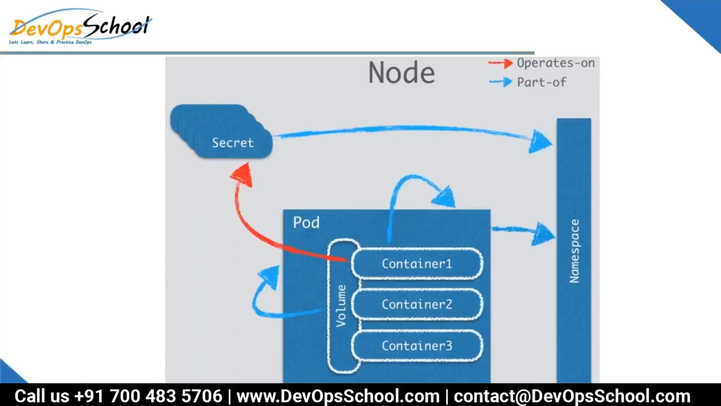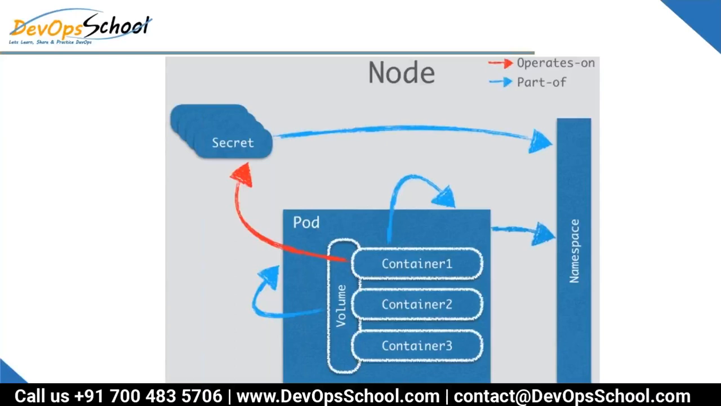Here, the pod is a part of the namespace. Look at the arrows, operates on and part of. So the pod is a part of the namespace, whereas the volume is a part of the pod. You have 3 containers right now in this pod, accessing the same volumes. The container is a part of the pod, and the containers share all the volumes which are mounted at the pod.